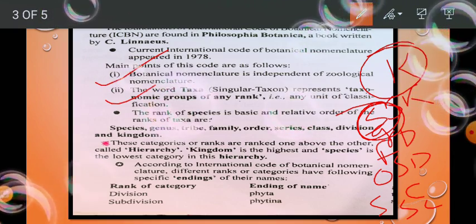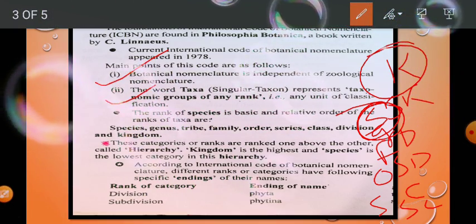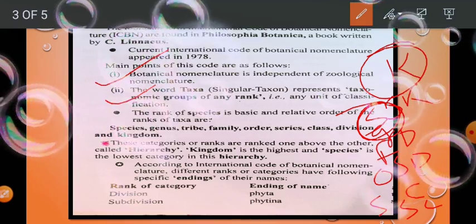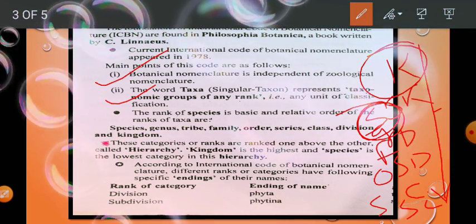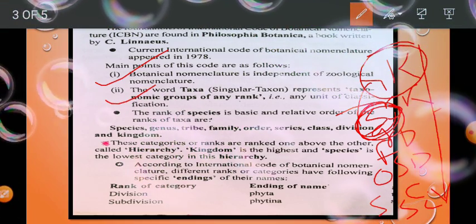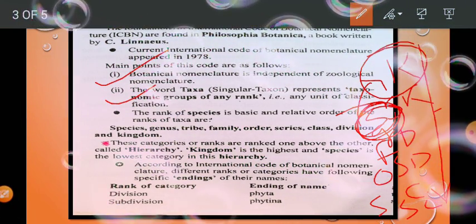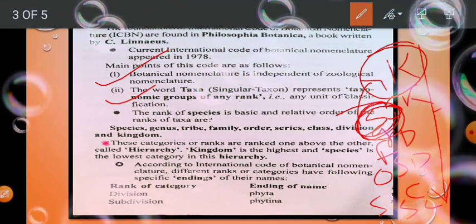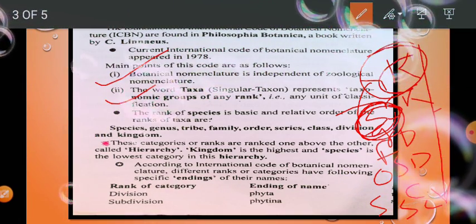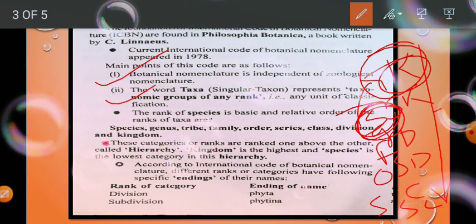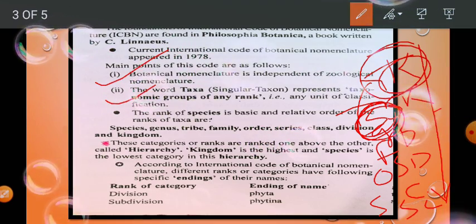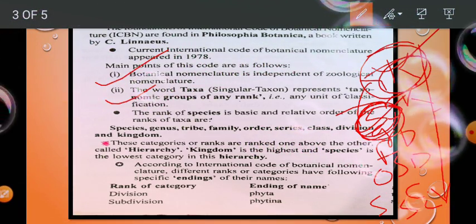These categories or ranks are placed one above the other, which is why it is known as a hierarchy. Species is the lowest, just above it is genus, then family, then order, then series, class, division, and finally the kingdom is the topmost. So the kingdom is the highest and species is the lowest category in this hierarchy.